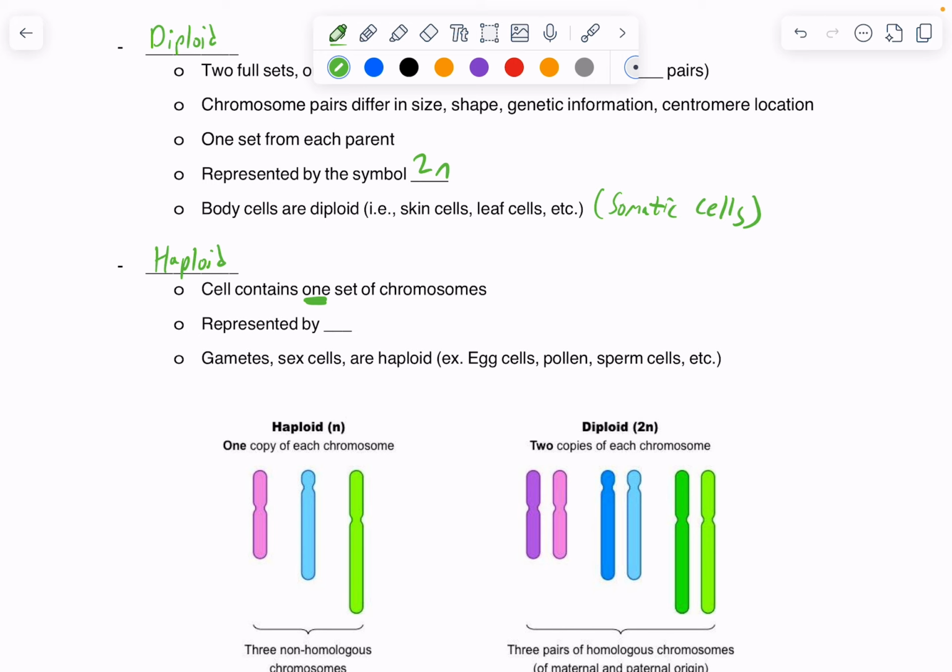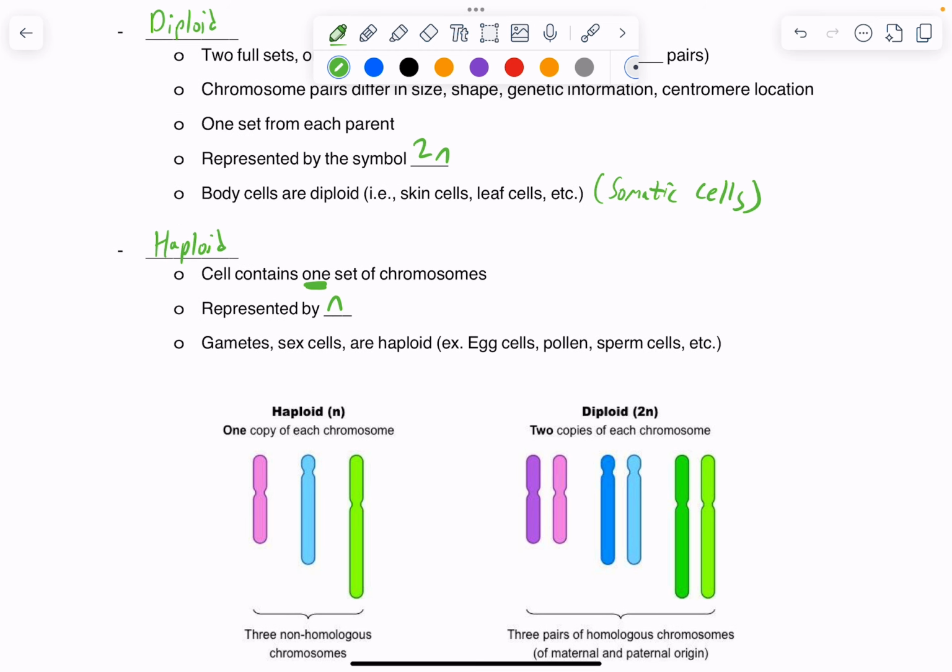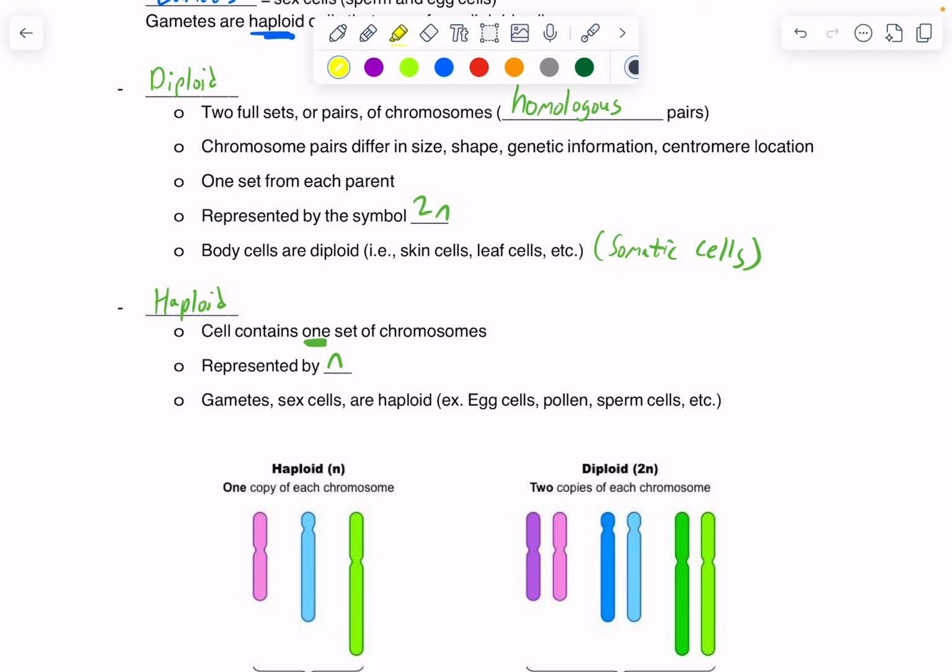There's no other chromosome that has the same genes on it. There's no other chromosome with the same shape or size. And so for haploid cells, we use the symbol N to represent that. So really, the difference is just between whether or not there are homologous chromosomes. I would say that is the key definition of whether it's a diploid or haploid cell.